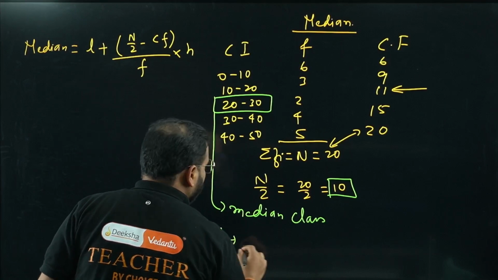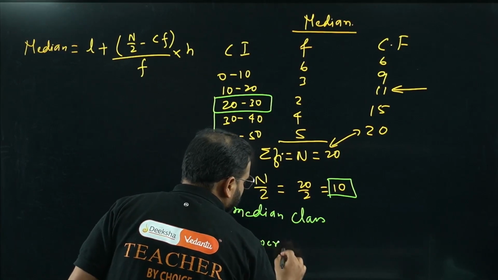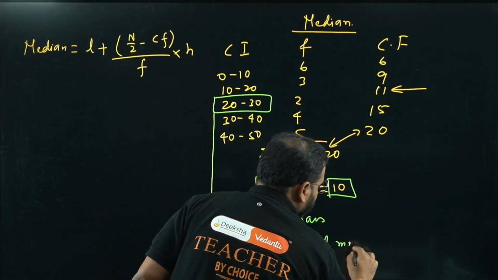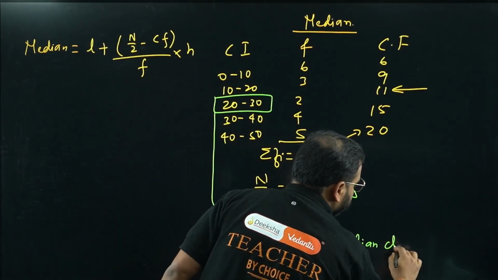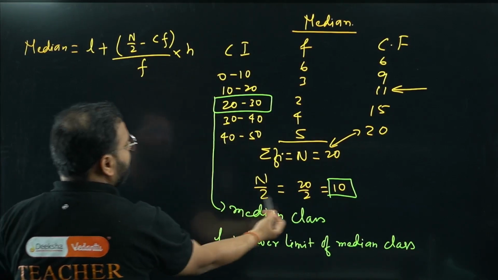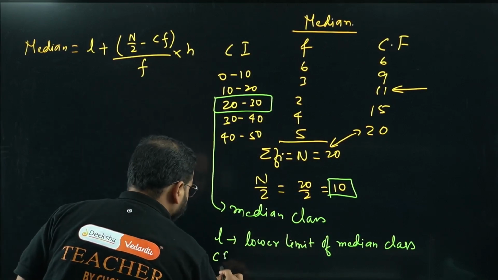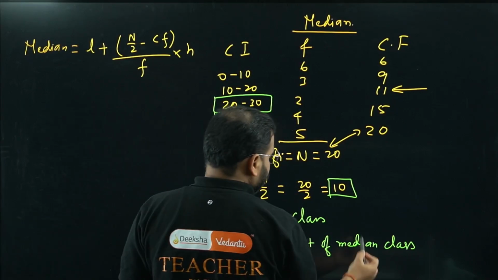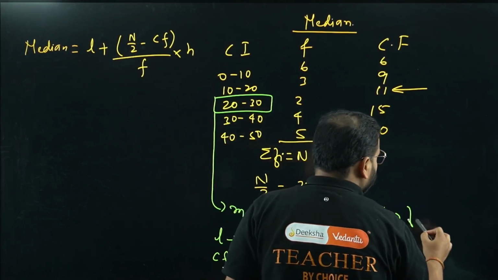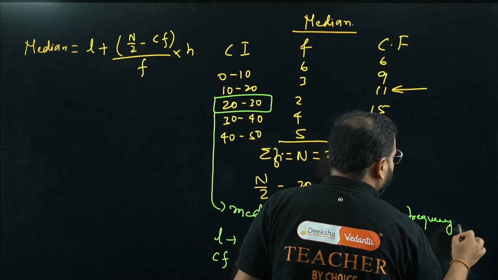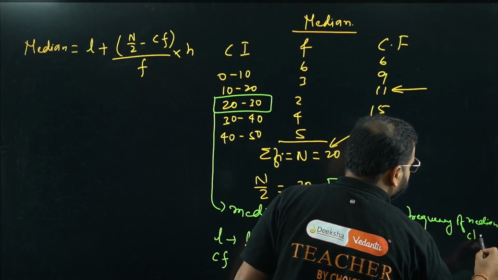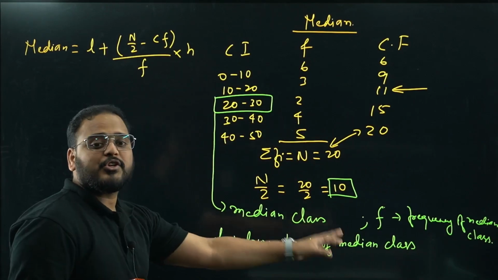So L represents the lower limit of the median class. Lower limit of median class is L, sir. What is next? N by 2, you know how to find n by 2. Before CF, we'll understand what frequency is. I'll write here: frequency F means frequency of median class. F represents the frequency of median class.